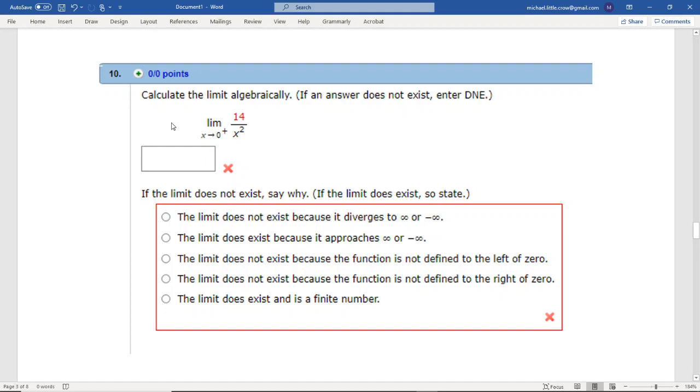Calculate the limit algebraically. If an answer does not exist, enter DNE. So algebraically, there's really nothing we can do here. As x gets close to 0 on this side, what's going to happen? Well, we're going to get closer and closer to infinity. Okay, so I don't know that there's really anything algebraically we can do with this, but we could look at the graph,